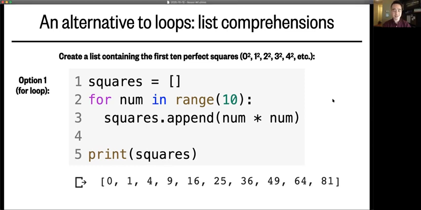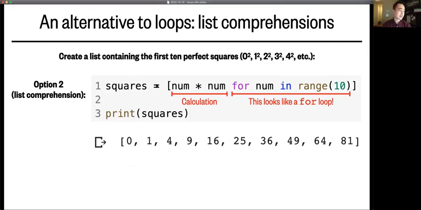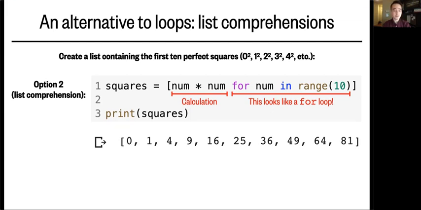But in any case, there is a faster way to write that, and it's called a list comprehension. So it's a single line where we set the variable squares to this expression enclosed in square brackets. And that expression becomes a list. At the end of that expression is this familiar for loop syntax from the previous slide, for num in range 10. And the start of that expression has that simple calculation, num squared, where num represents the values in range 10. So indeed, it gives the same answer as the loop, which is pretty magical if you ask me, just one line of code.